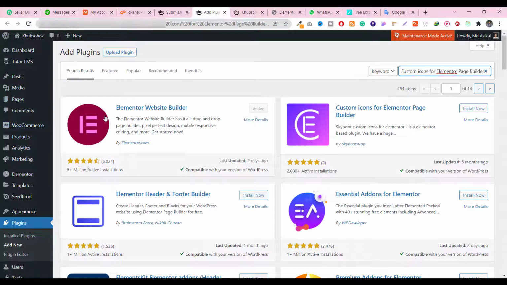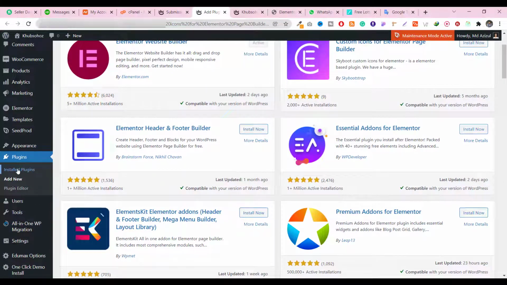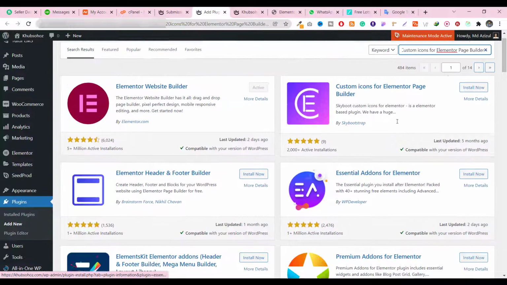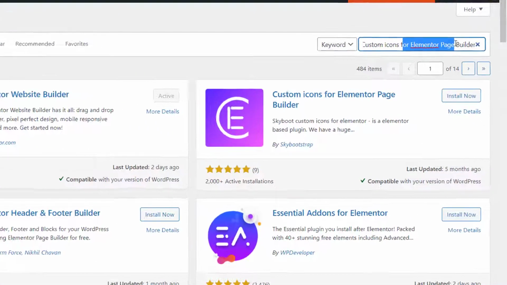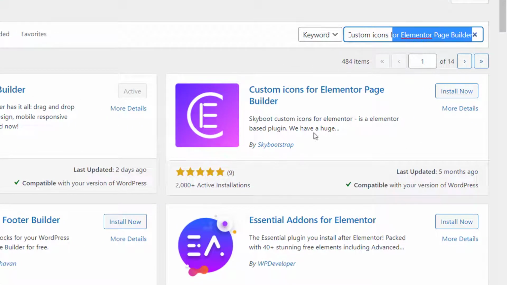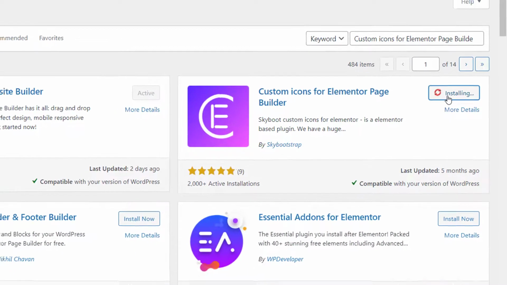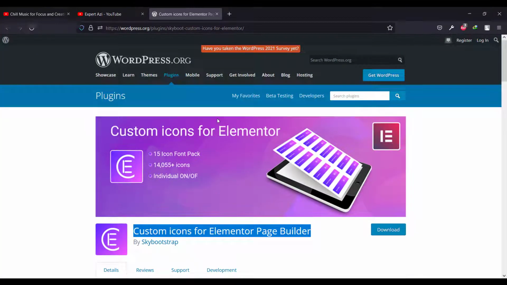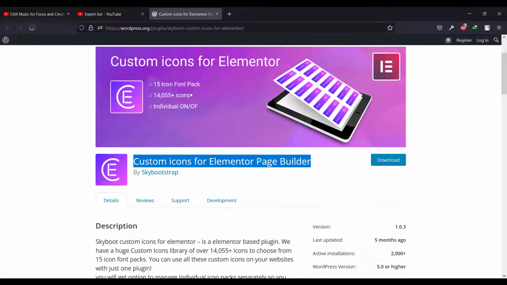So you have to log in to your admin panel, go to Plugins, and click on Add New. Then you have to type Custom Icon for Elementor Page Builder. Then you will get this plugin, and you have to install and activate it. If you look at this plugin, 15 icon font packs are available on it, with almost 14k, like 10k plus icons in there.